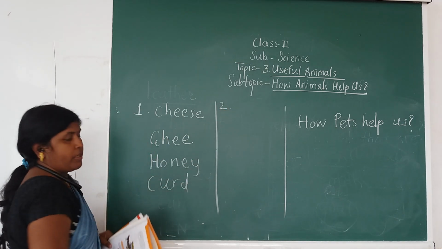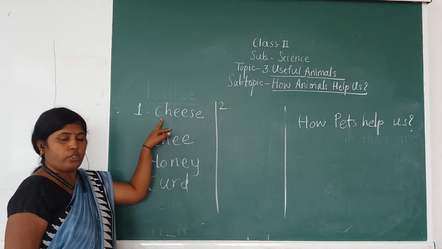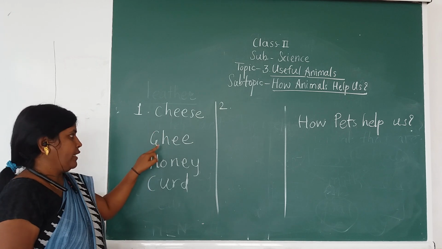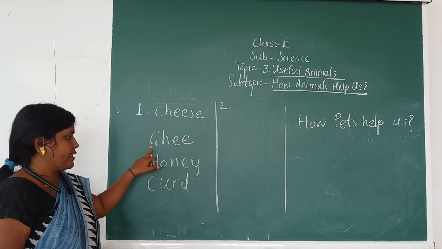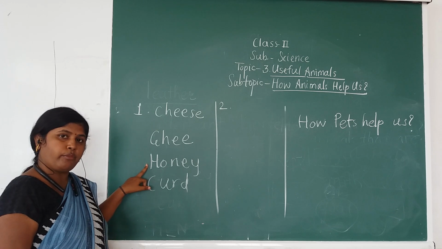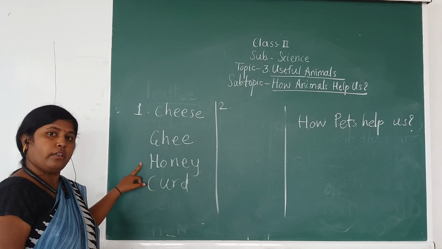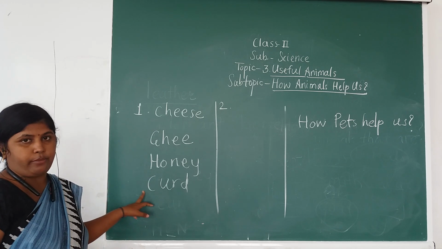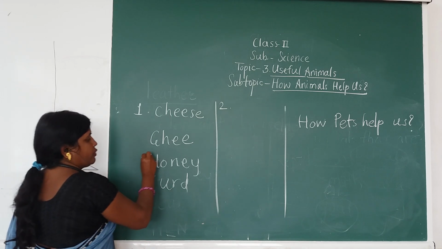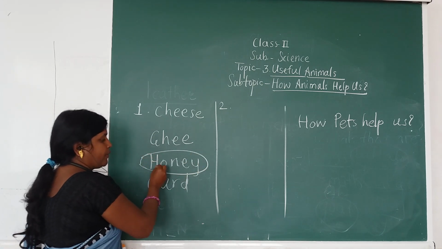This is the question number 2. So see, do we get cheese from the milk? Yes. Now do we get ghee from the milk? Yes. Now do we get honey from the milk? No. Honey we get from the hive, and curd we get from the milk. So the product which we do not get from the milk is the honey.